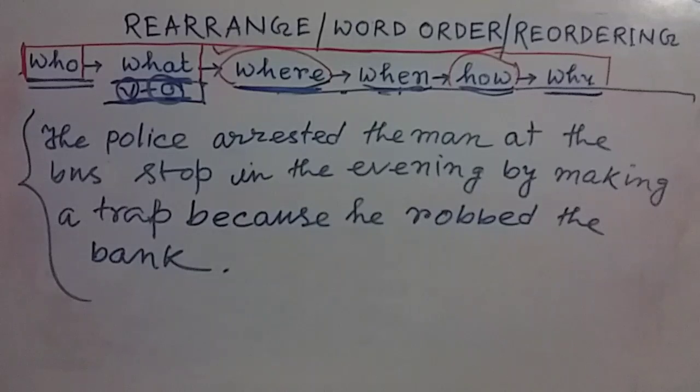This is the most important thing for a sentence. My dear friends, I think this video is beneficial for you, and you can use this system in your regular conversation or in your practicing.